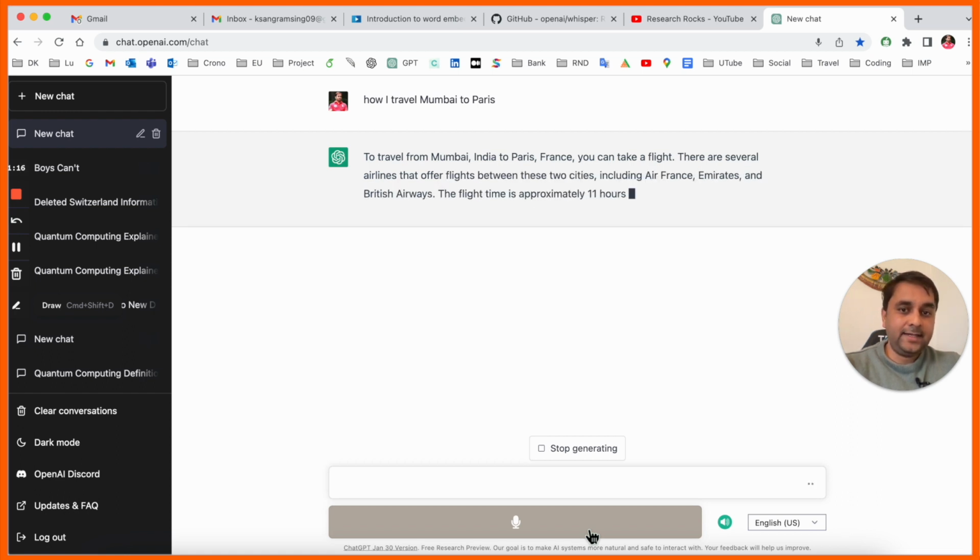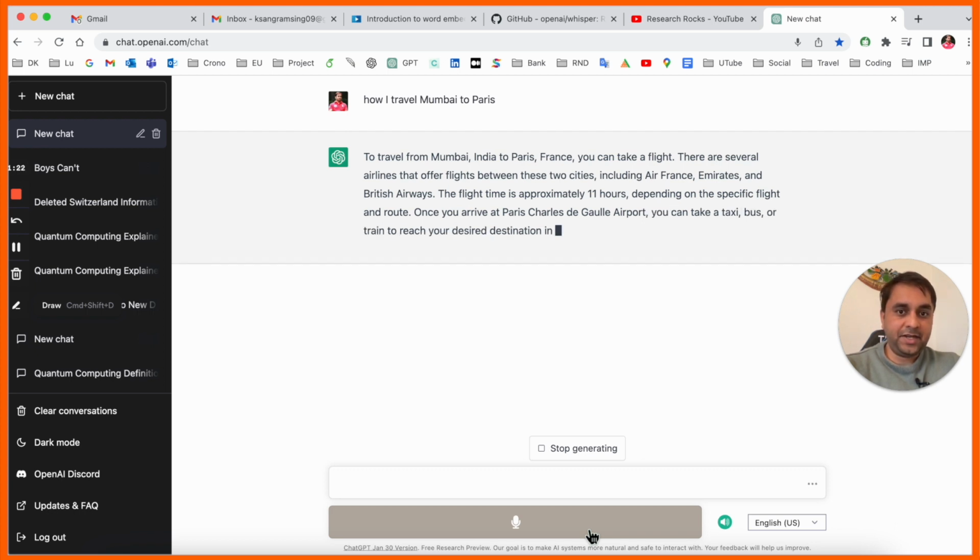You can take a flight, and several flights are available, including Air France, Emirates and British Airways. Approximately 11 hours is the travel time. You can take one halt during the transit.